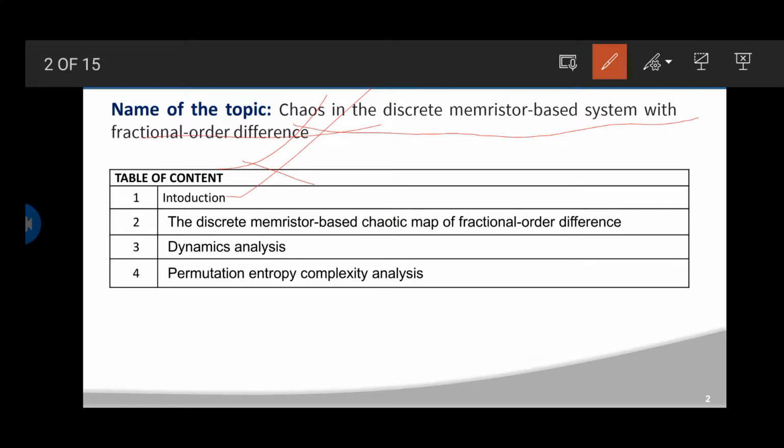Later I am going to discuss the discrete memristor-based chaotic map of fractional order difference, with a brief description. Then the dynamic analysis, what I mean by dynamic analysis, and later permutation entropy complexity analysis, which I am going to discuss deeply. After the completion of this PPT, I hope you will be able to answer a few questions based on this topic.